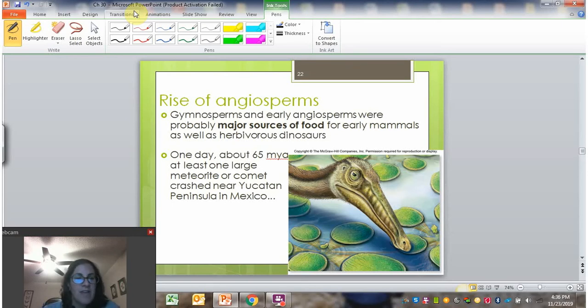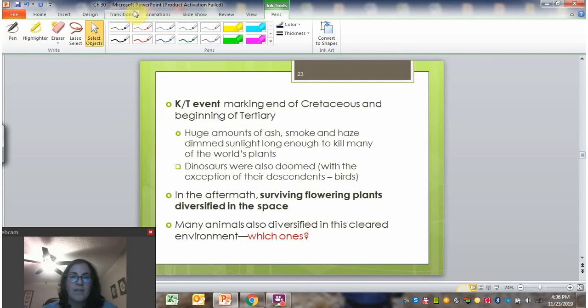And then an event happened that changed the course of Earth's history, and that was 65 million years ago. It's called the KT event. It's when a large meteorite crashed into the Yucatan Peninsula in Mexico. The consequences of that meteorite, again, this is called the KT event a lot of times because it happened in between the Cretaceous period and the Tertiary period. And why the K? Don't ask me. People liked it better, I guess.